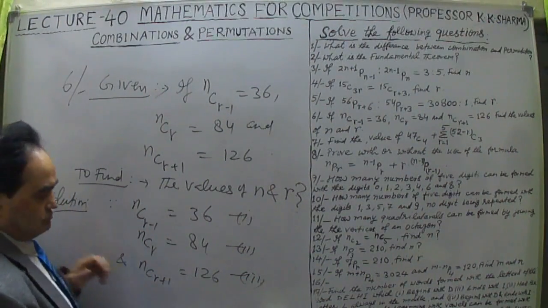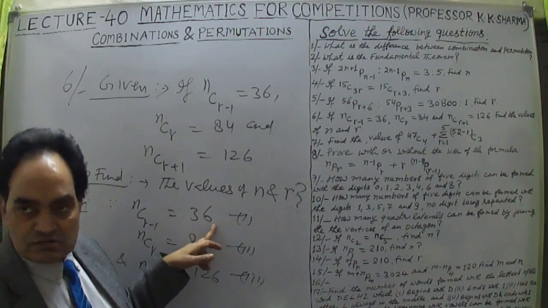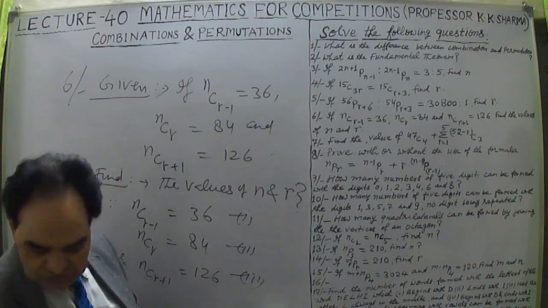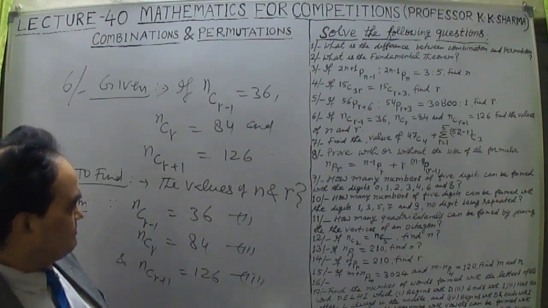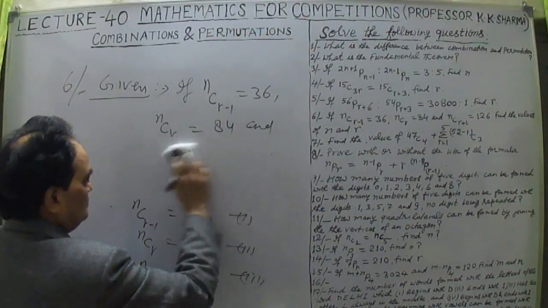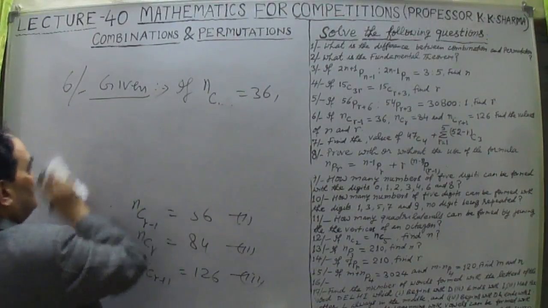Dividing second by first and third by second, because the values are given, let me now find them. So let me solve these equations here. Now everything is clear. Let me solve from here.